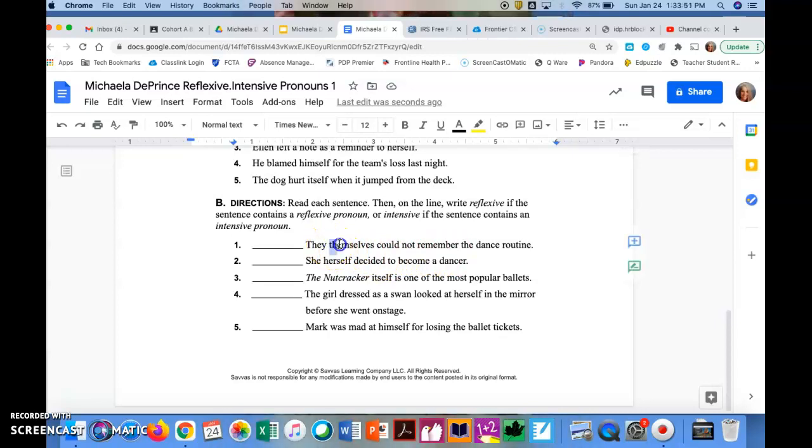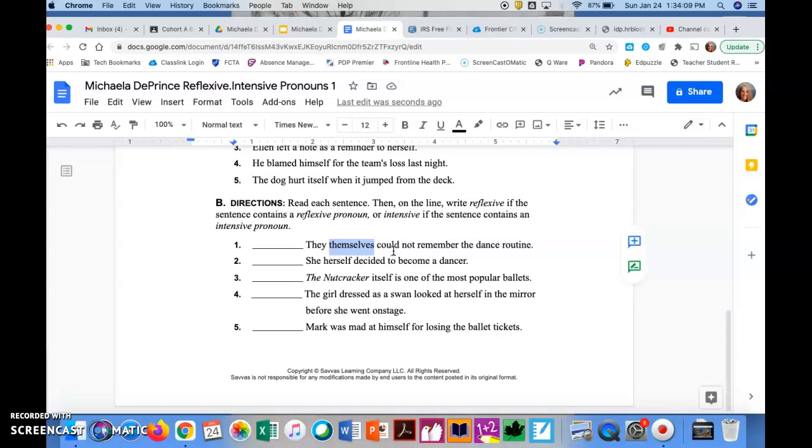So our pronoun is themselves. So let's take it out when we're reading. They could not remember the dance routine. The meaning of the sentence doesn't change. I can take it out and the sentence still makes sense.